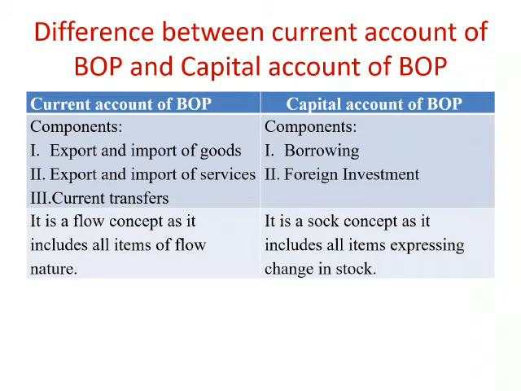Components of current account of BOP: export and import of goods, export and import of services, and current transfers. The components of capital account: borrowing and foreign investment. Current account of BOP is a flow concept as it includes all items of flow nature. Capital account is a stock concept as it includes all items expressing change in stock.